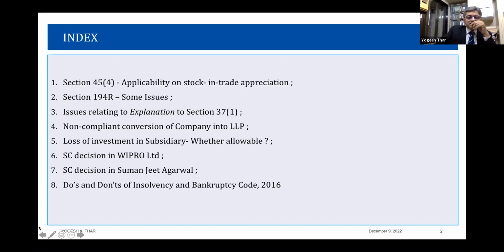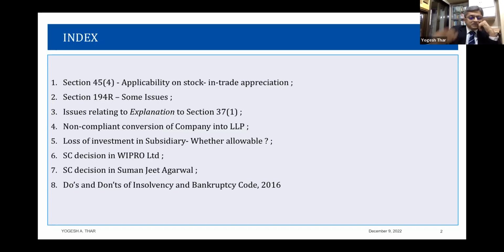Then certain issues on 194, certain issues arising out of the amendment to 37(1) explanation. Then non-compliant conversion of company to LLP. Then interesting issues on an interesting controversy. It's not a new one, but certainly getting momentum as of today: the loss on investment in shares of a subsidiary, whether it's an allowable item or not.